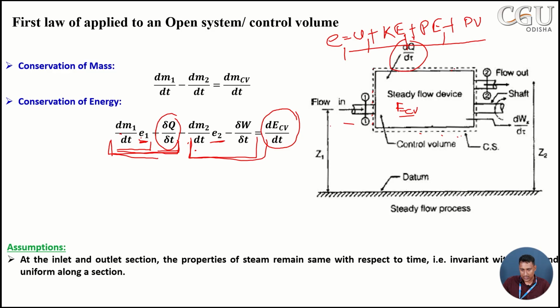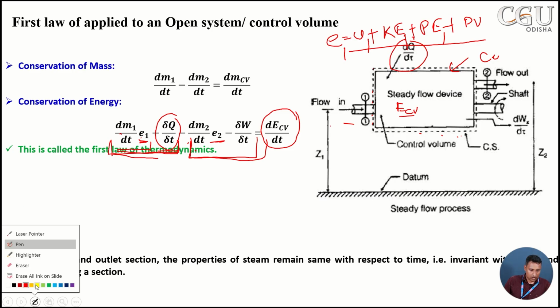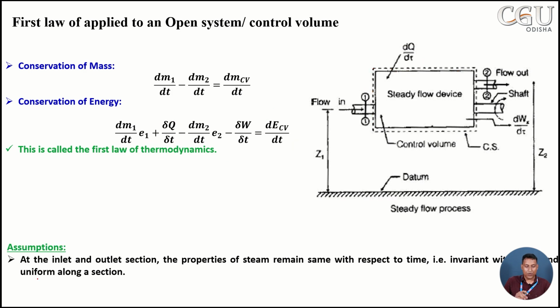So we have defined already, this is our control volume, the dotted line showing the control volume. Then this expression is known as the first law of thermodynamics for an open system. We can say this is the conservation of mass for an open system, and this is the conservation of energy for an open system, and it is known as the first law of thermodynamics for an open system.